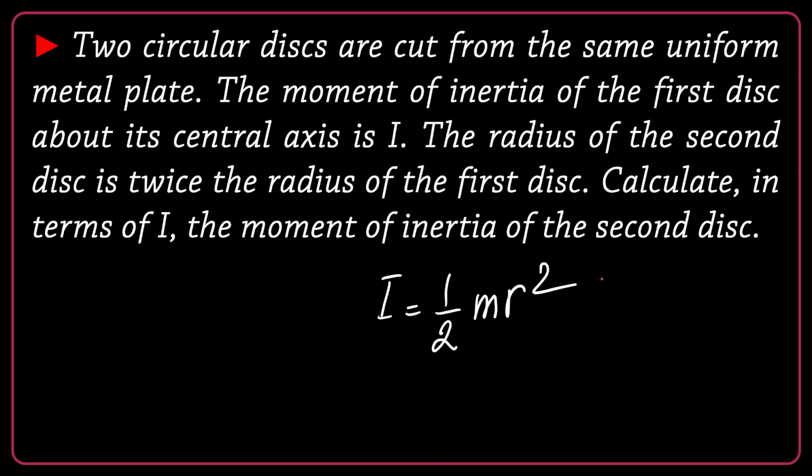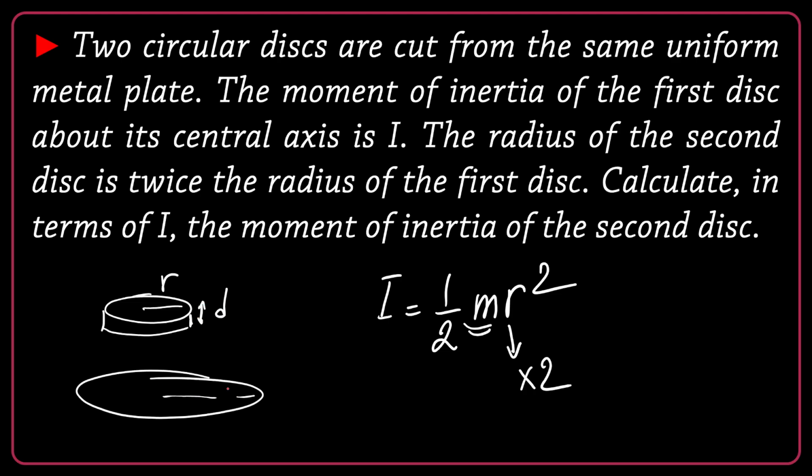Second disk will have double the radius. What about the mass? Think about it. Think about a disk like this. A disk is like a cylinder. It has a radius of r and a thickness of d. The second disk, double the radius, but same thickness. Second disk has the same thickness because they are cut from the same metal sheet. So it's d also.